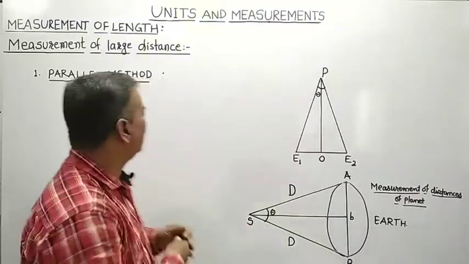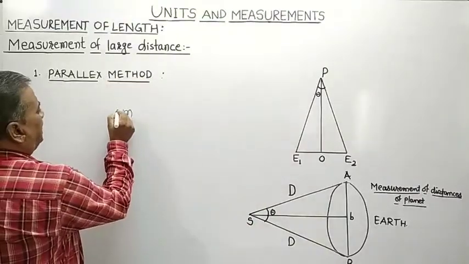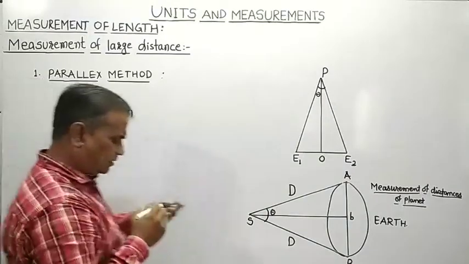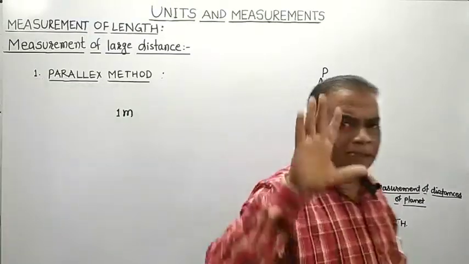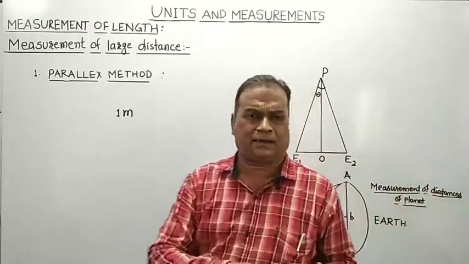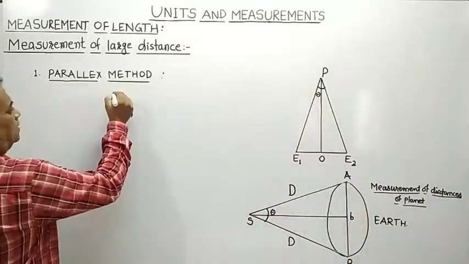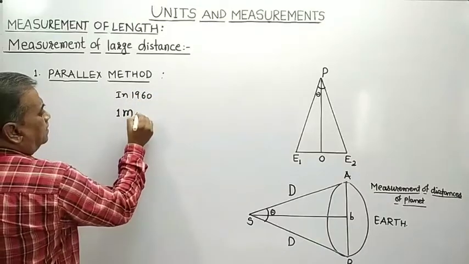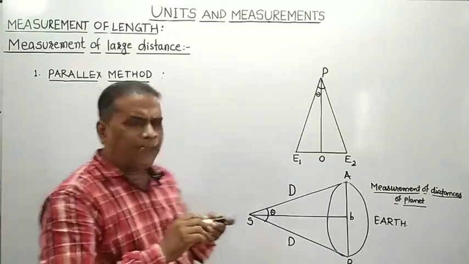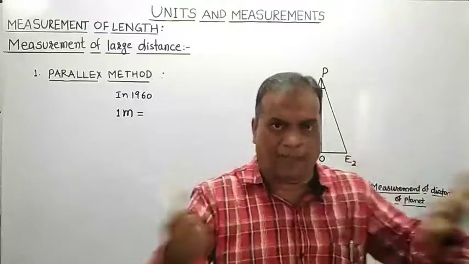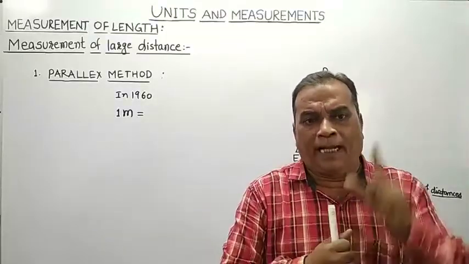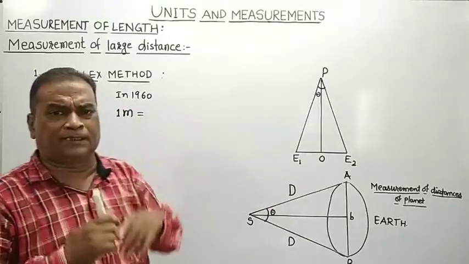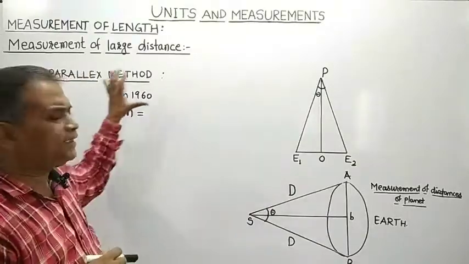SI unit of length is meter, and in 1960, 1 meter length was defined.